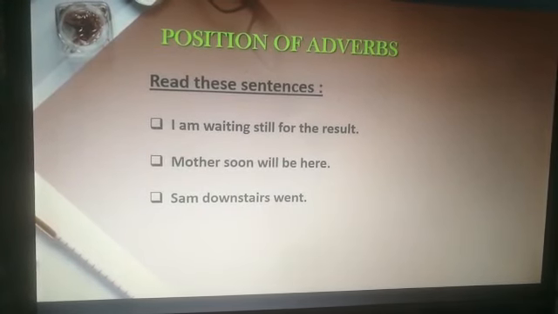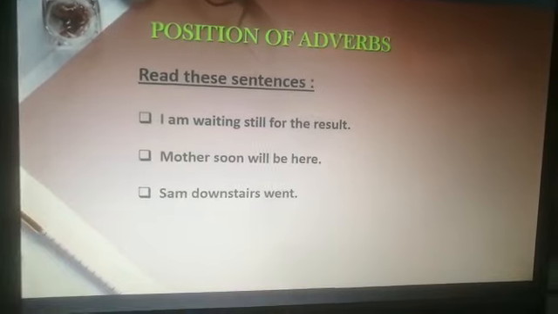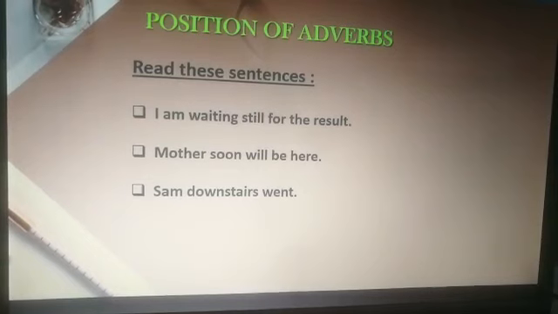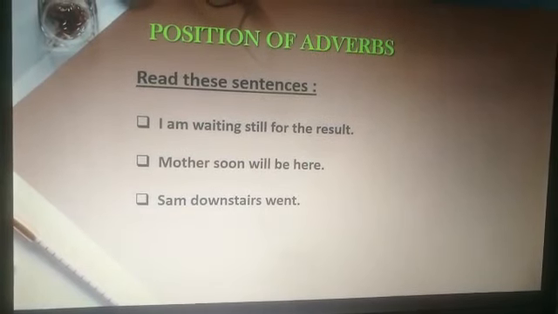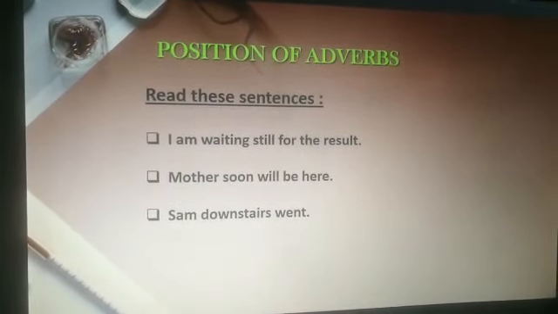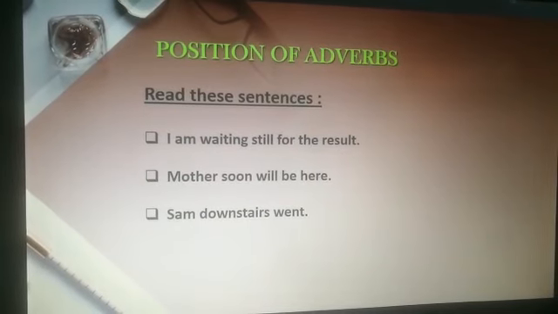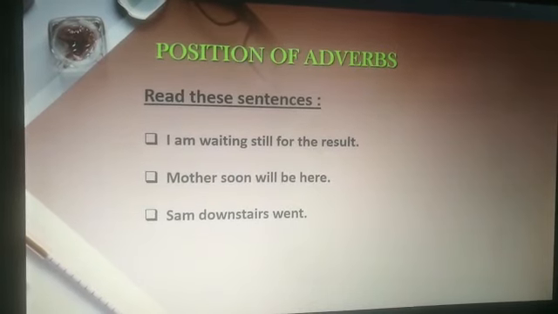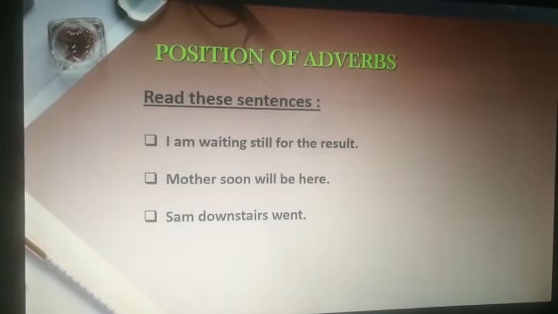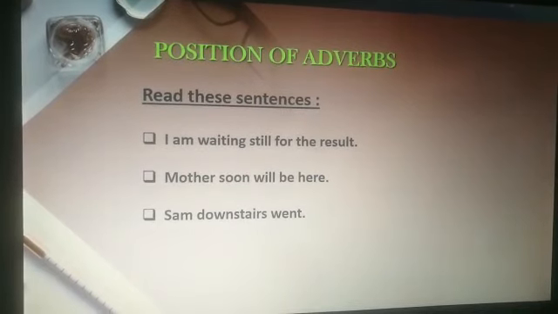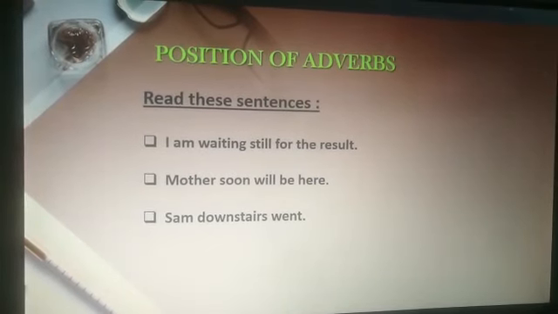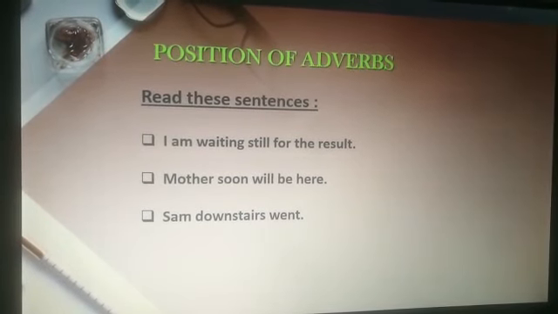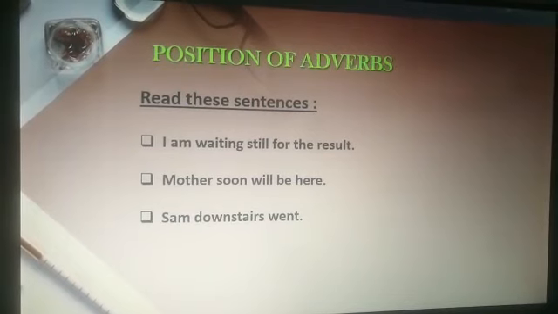So, I want you all to read the sentences aloud. I am waiting still for the result. Mother soon will be here. Sam downstairs went. Do these sentences read right? No, they don't. The adverbs in the sentences have been placed incorrectly. So, there are certain rules which govern the placement of adverbs in a sentence.